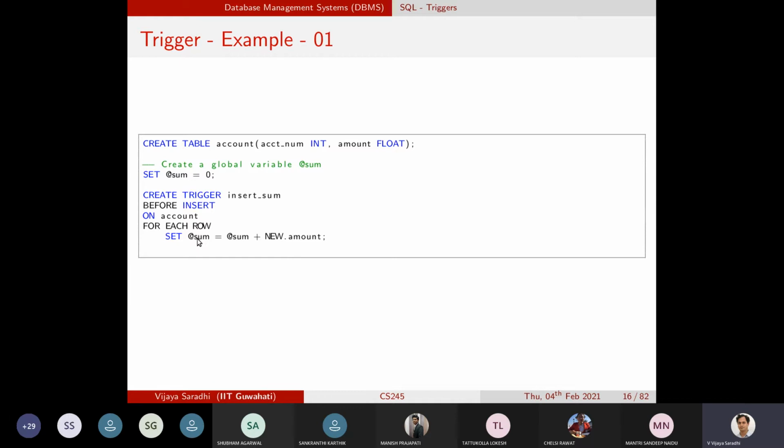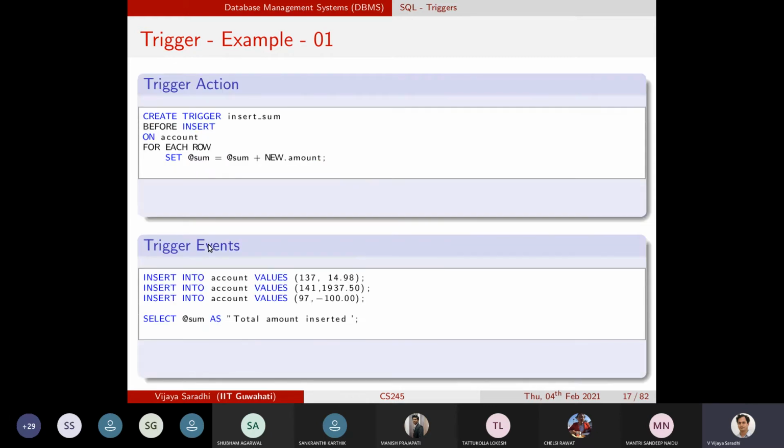So here, what is it that we are trying to execute? We are updating this variable sum with the value of the sum that you are about to insert. So there is a record that you wanted to insert, 1, 2, 3 and then amount is 50 rupees. That 1, 2, 3 and 50 rupees is not part of the accounts table. See, accounts table might have 100 records. But 1, 2, 3 and 50 rupees is yet to be inserted. And that yet to be inserted record has a notation that we'll also look at in much more detail. That amount 50 rupees we will add to the sum. So this is the trigger that we have created.